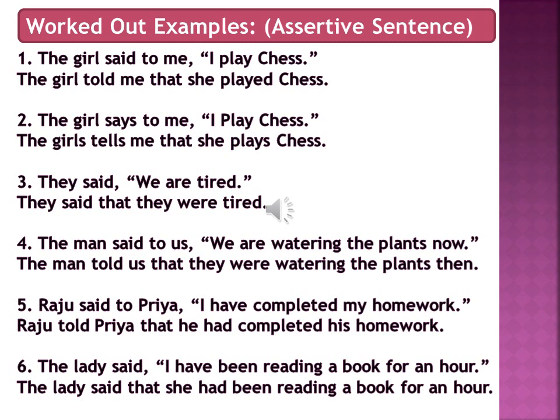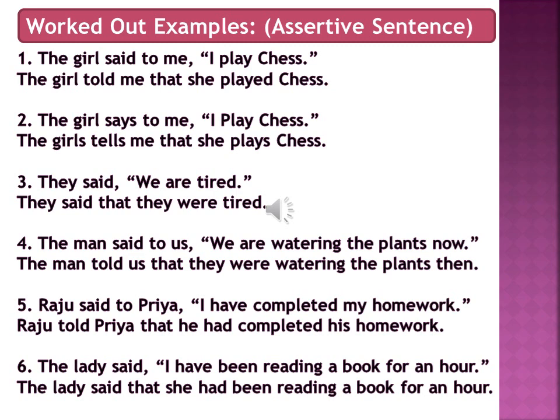Always remember that in case of assertive sentence, the conjunction that we use to join the reporting speech and the reported speech is that. So in this sentence, the girl told me that.